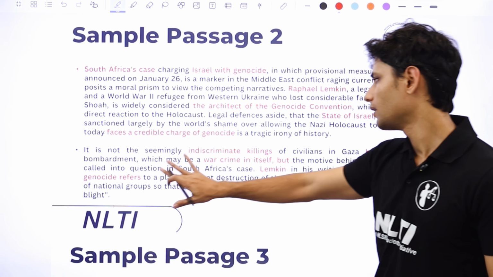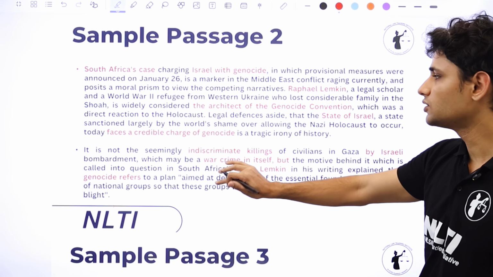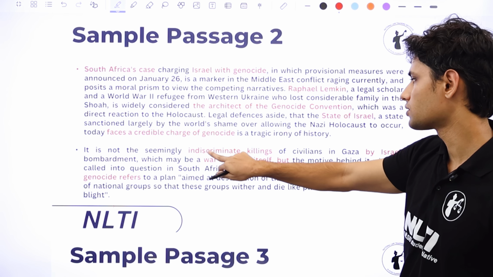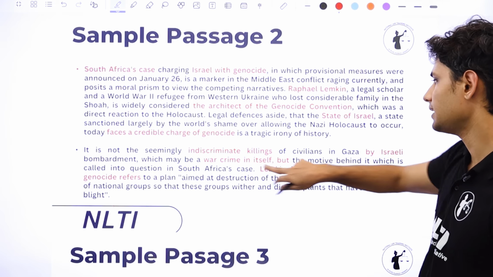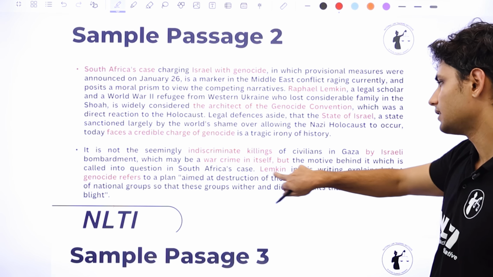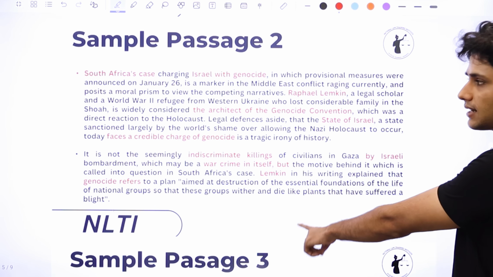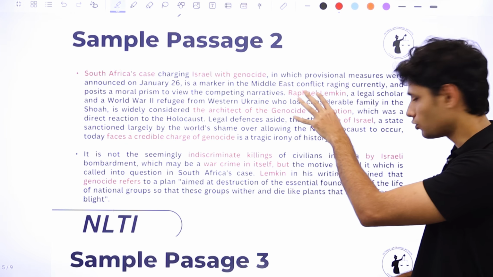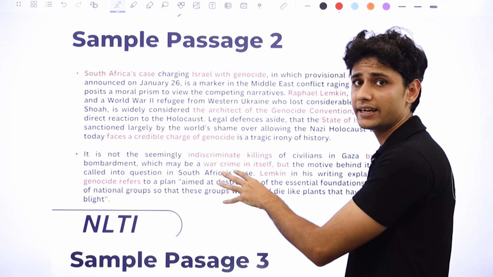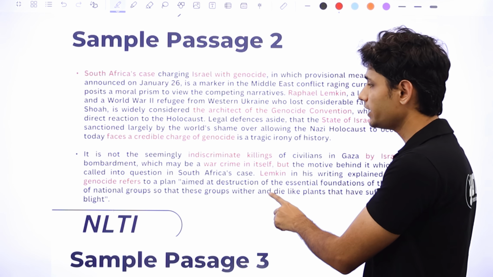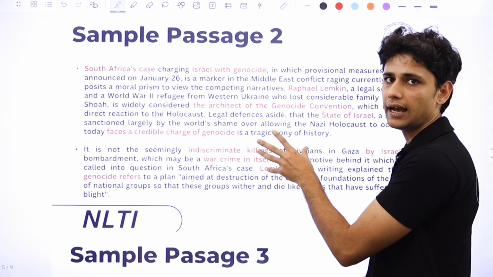So that's why you can practically read an entire passage by only focusing on these things. I've only focused on the words like "indiscriminate killings by Israeli," which is a war crime in itself, and then the scholar refers to those indiscriminate killings in the following way. So that is underlined. Now I need not go through the whole passage in its entirety. It's not important for us. All we need to look at is these important words and then go through it.